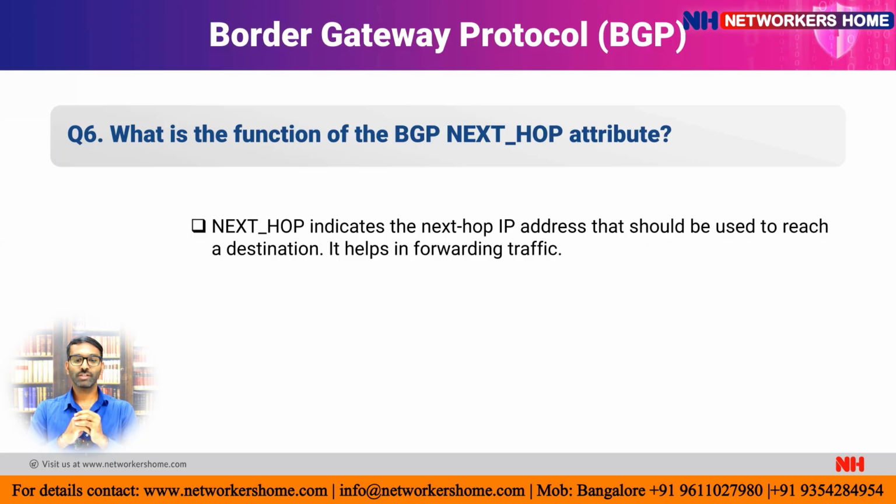Okay, and the sixth question is, what is the function of the BGP next hop attribute? This is another attribute we use to select the best path in BGP. Next hop indicates the next hop IP address that should be used to reach a destination, and it helps us forward the traffic to the next network. Whenever you are sending data traffic or routing information, next hop is very important. It gives you the path to reach the next network, or the next router. So that's what next hop is.